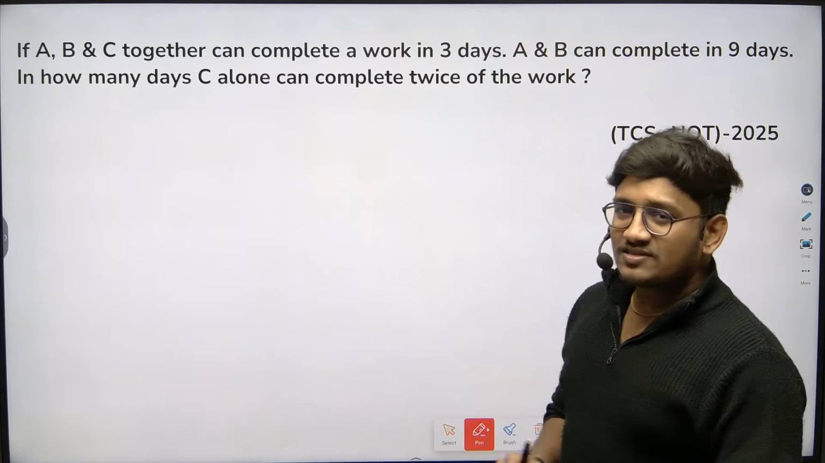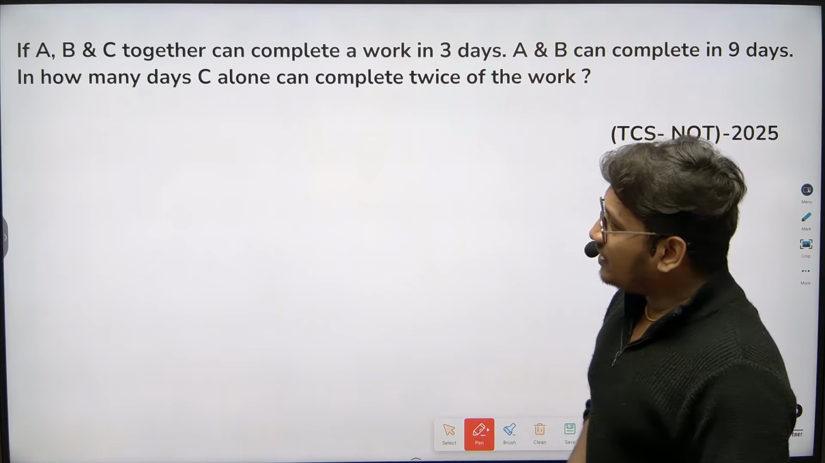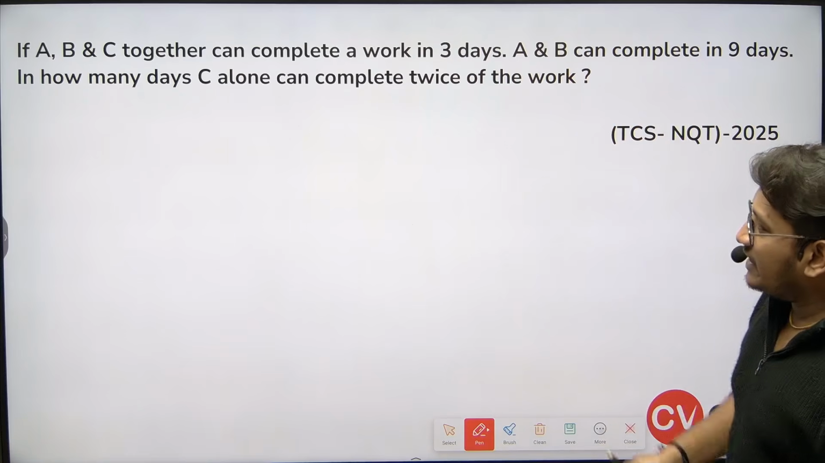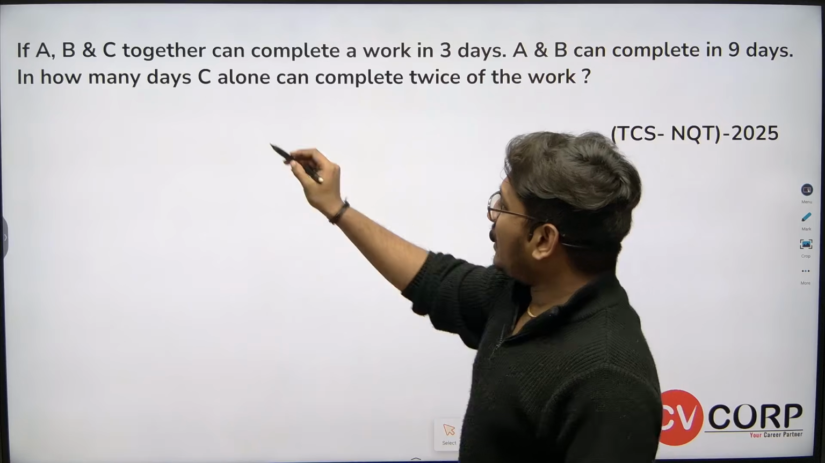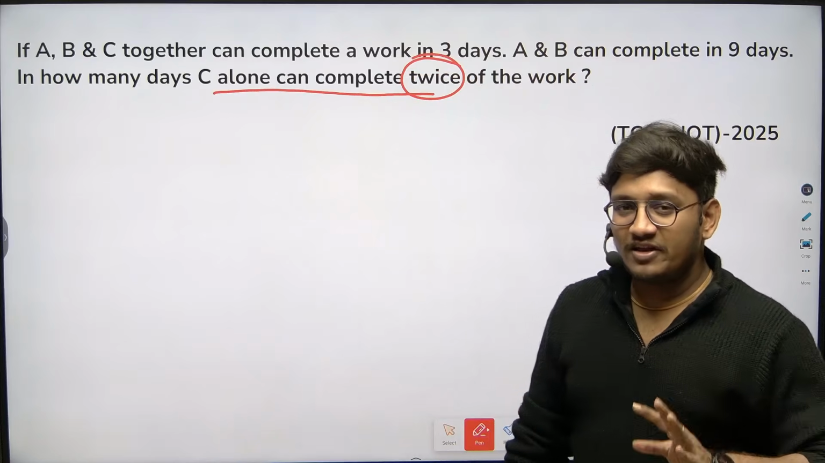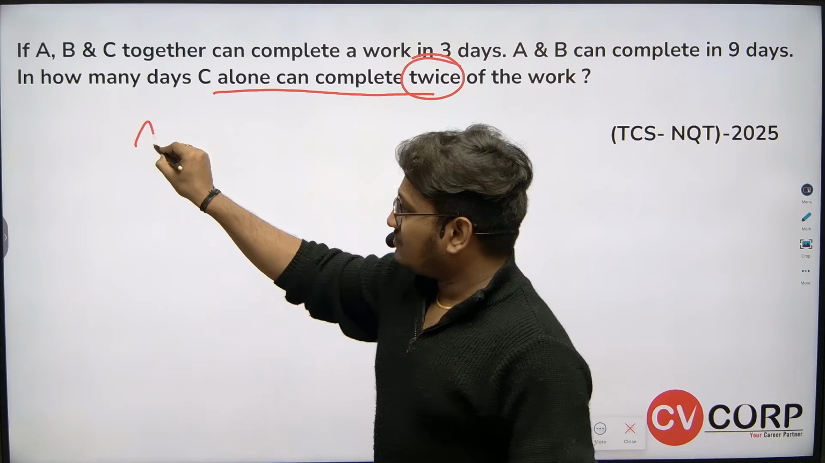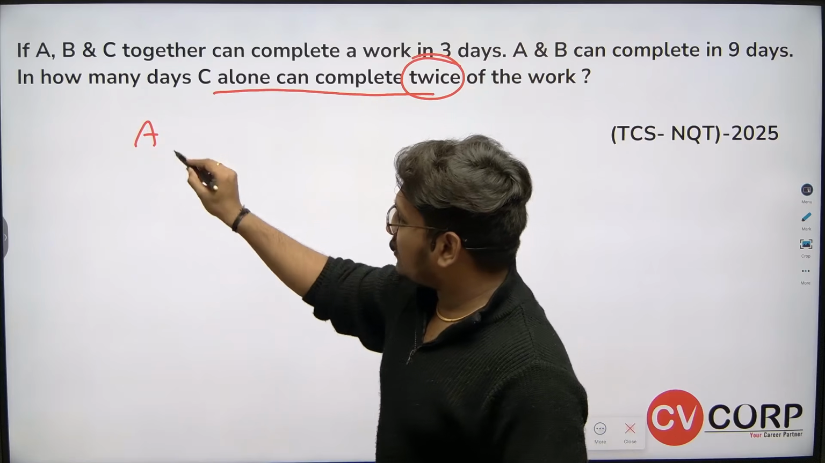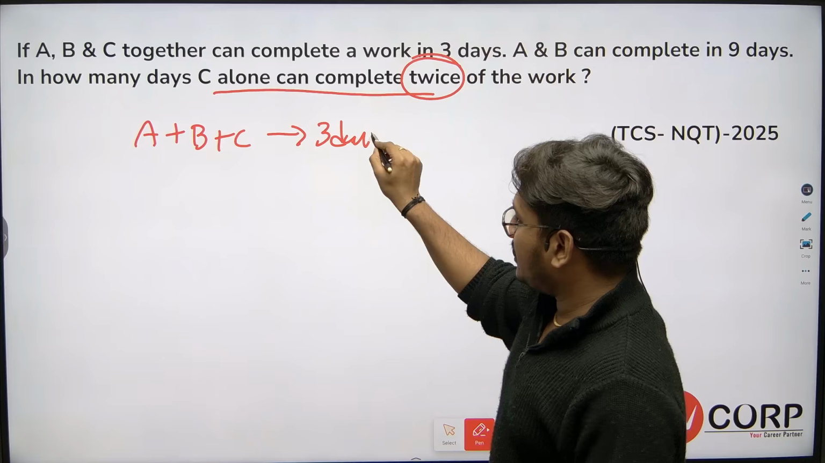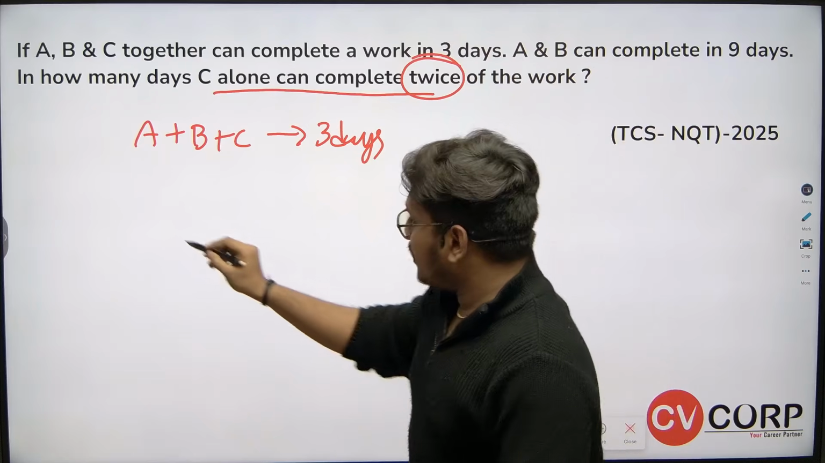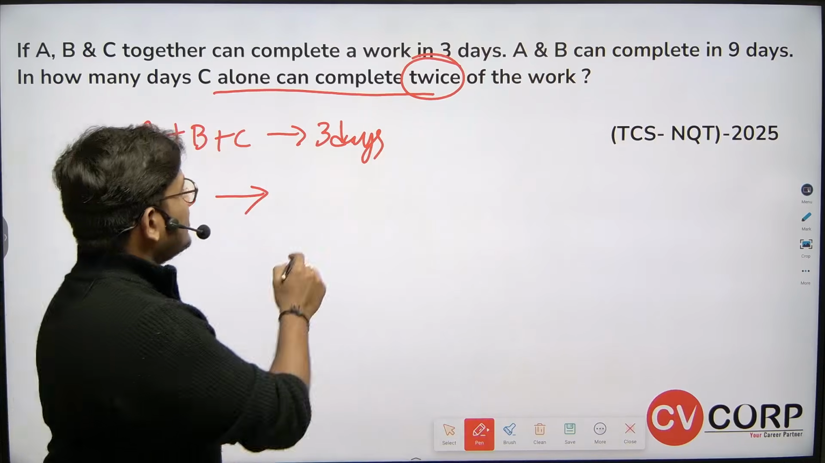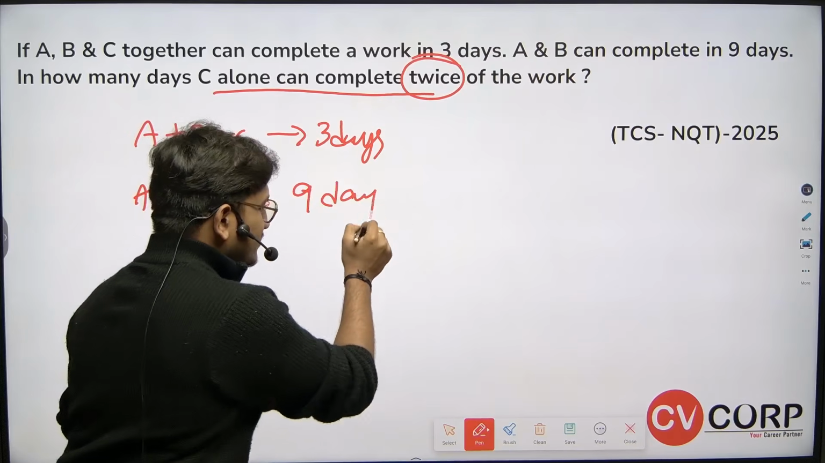So here let's try to solve this particular question. If A, B and C together can complete a work in 3 days, and A and B can complete the work in 9 days, in how many days can C alone complete twice the work? Here the conditions are very important. A plus B plus C all together can complete the work in 3 days. If it is only A and B, they can complete the work in 9 days.